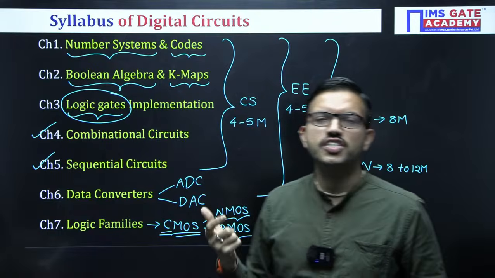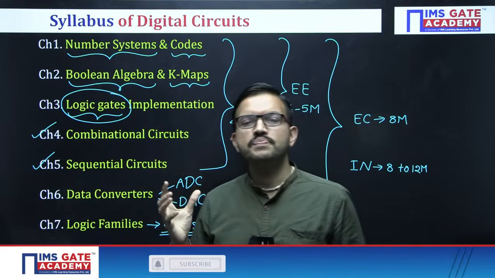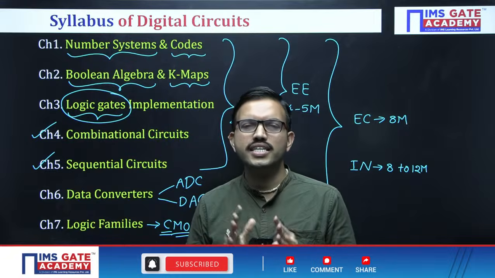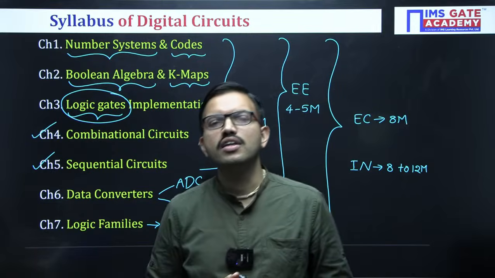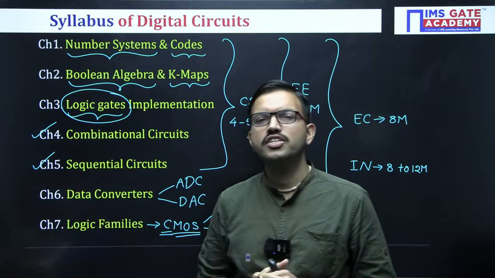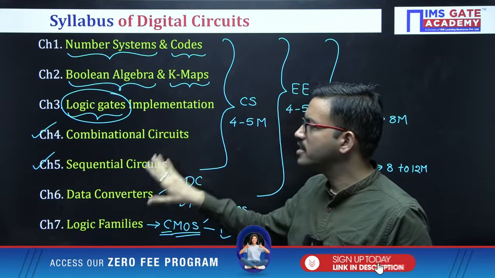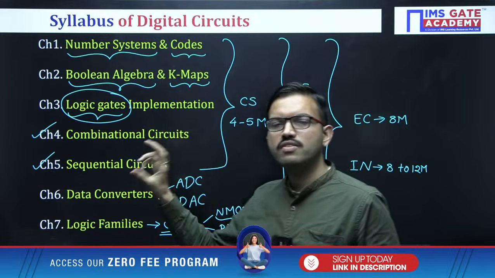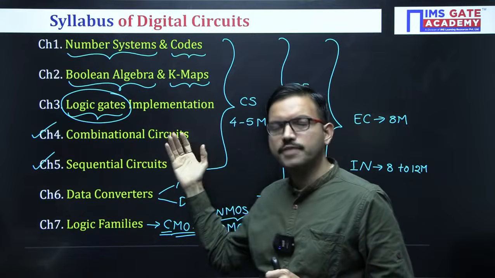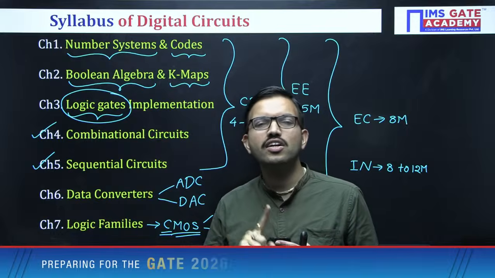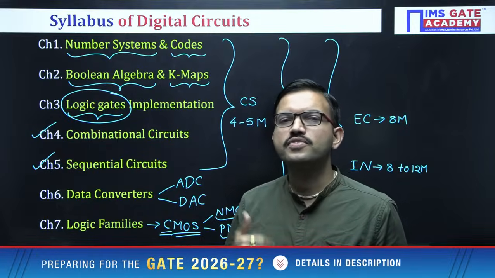With respect to control systems, whoever is from EC, electrical, instrumentation, from control systems also, in the introduction chapter you might have learned various types of control systems. Among all, when you learned the first classification of control systems, with respect to that, we can consider combinational circuit and sequential circuit as analogous. For example, a combinational circuit is analogous to an open loop control system. Similarly, a sequential circuit is analogous to a closed loop control system.